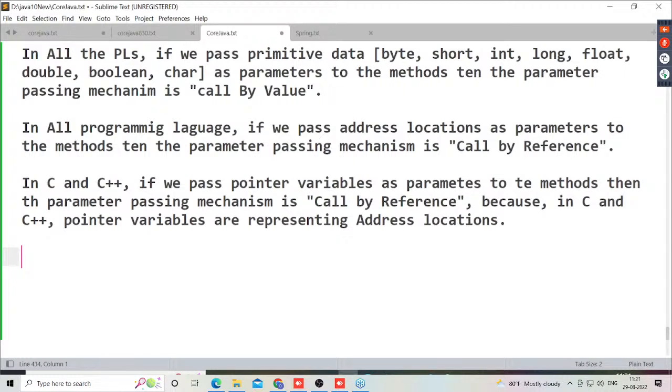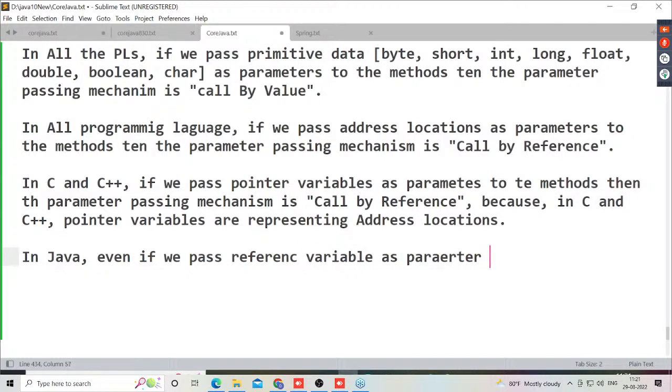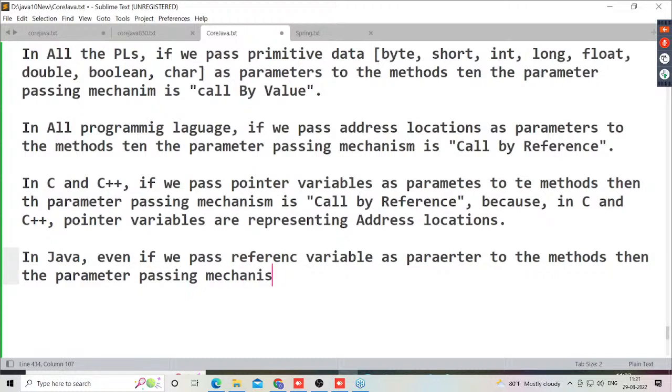So if we pass a reference variable as a parameter to the methods, then the parameter passing mechanism is call by value. All of you observe carefully. In Java, even if we pass a reference variable as a parameter to the methods, then the parameter passing mechanism is call by value only, not call by reference.